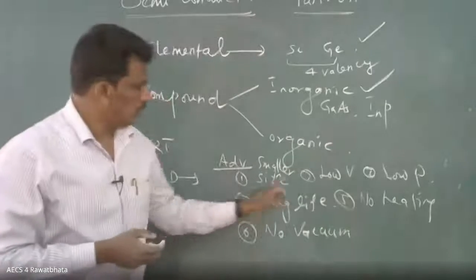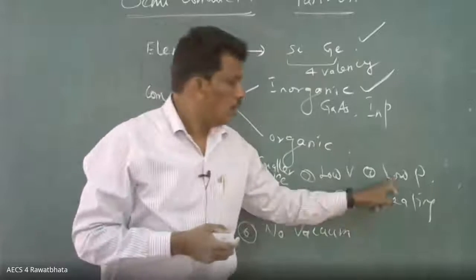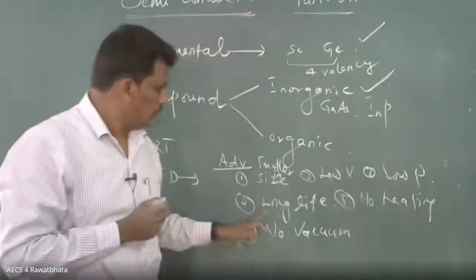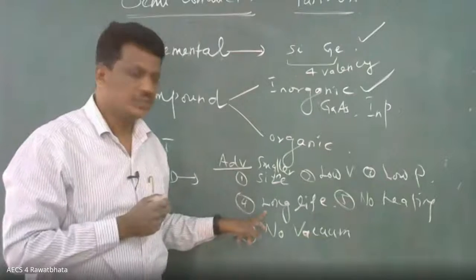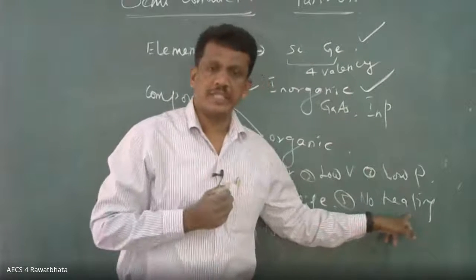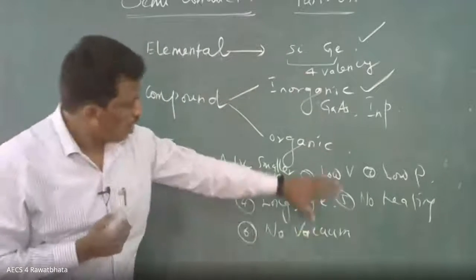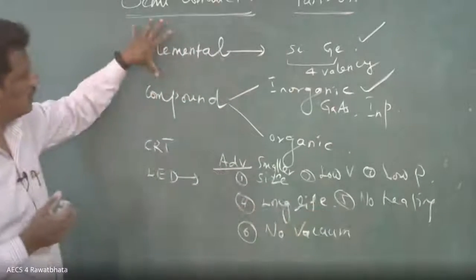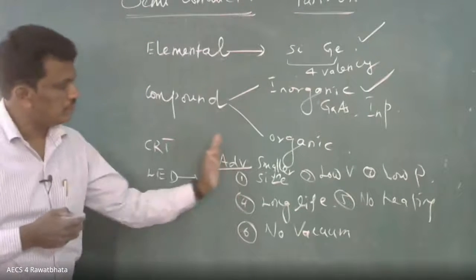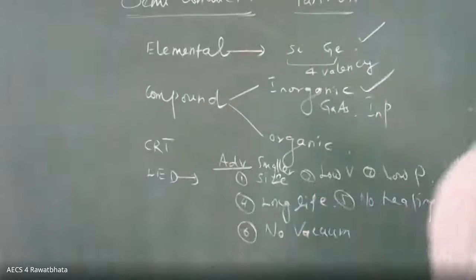So low voltage: operating voltage is very low. Low power dissipation, power consumption. Long life. No heating, because it is not thermionic emission. Semiconducting material, no vacuum. These are the advantages. So what you have done here: examples of semiconductor, and what are the advantages in case of semiconductor. Yes, please write, note down all the things.